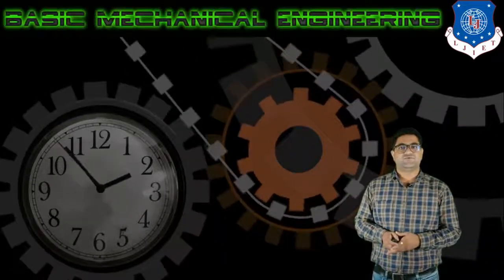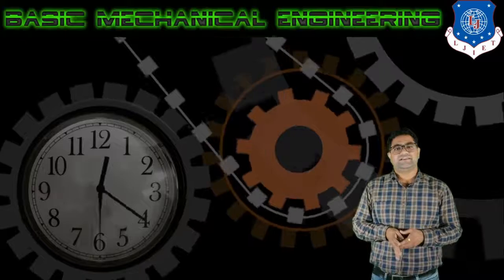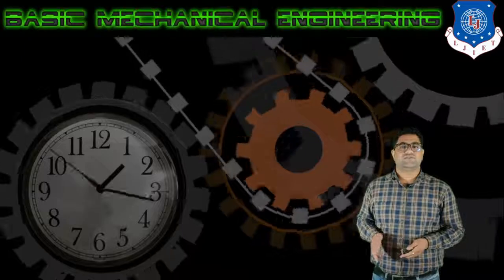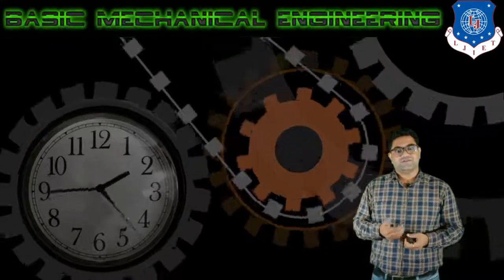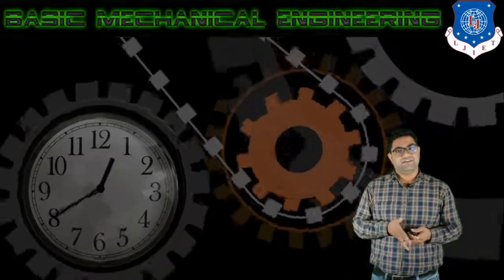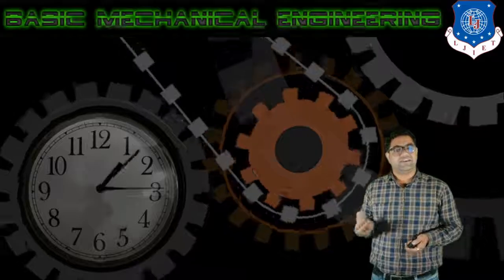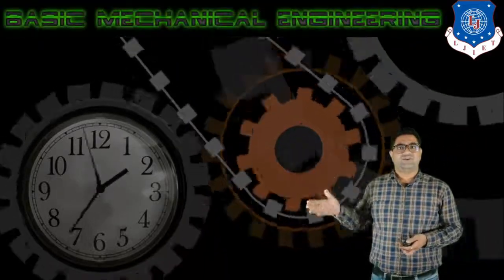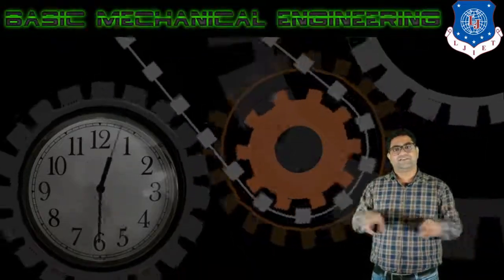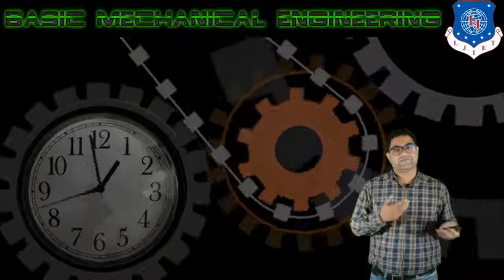Today we are going to start our new chapter, chapter number 12, Transmission of Motion and Power. This is the most important chapter because we are going to discuss some important components which are useful for the transmission of power. In this chapter we will discuss belts, pulleys and gears, which we generally use in our daily life. If we want to transfer power from one position to another position, then we have to place one transmitting element which can transfer the power.